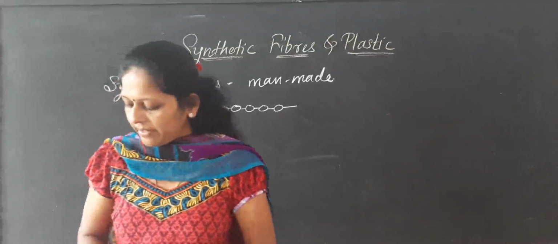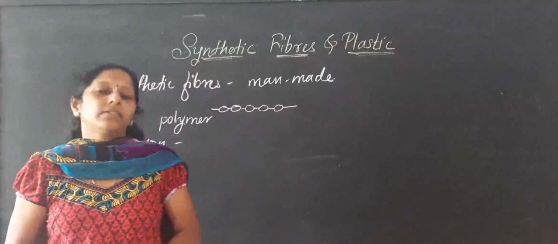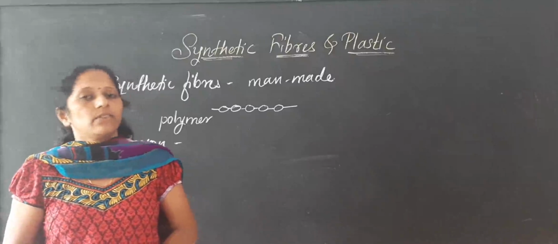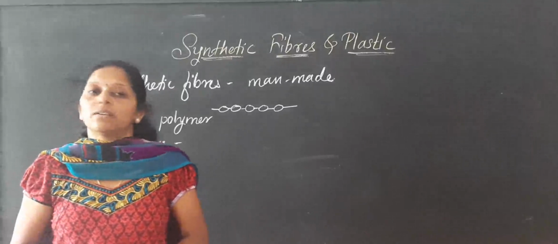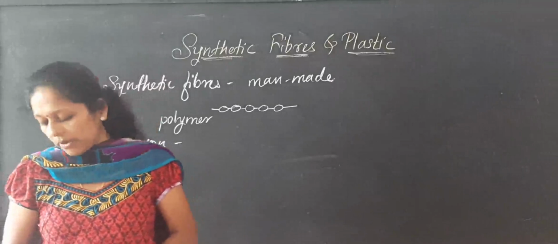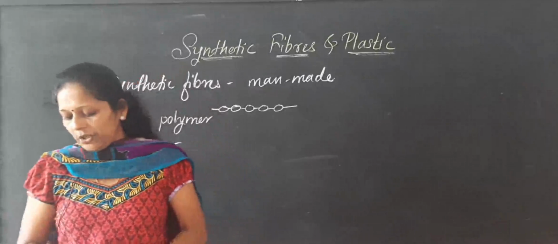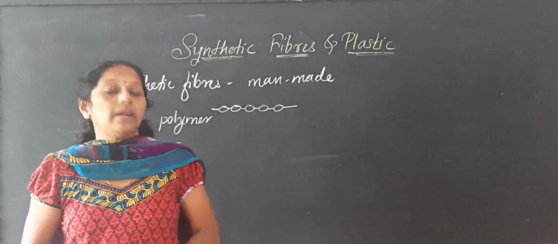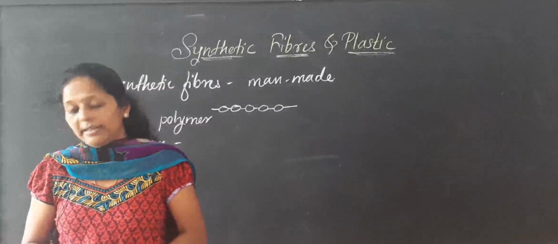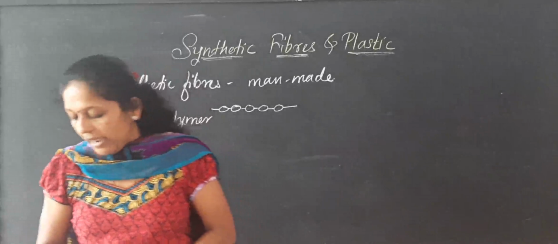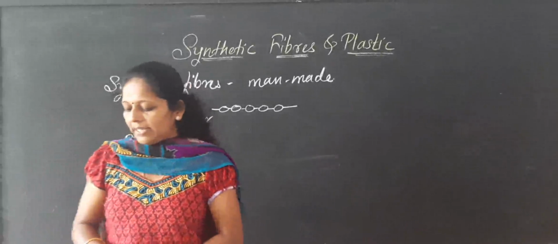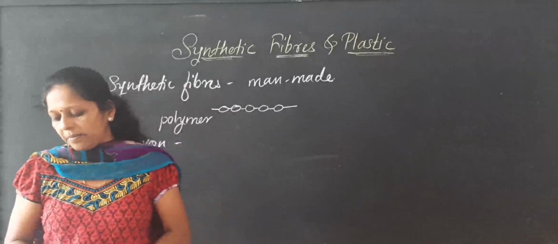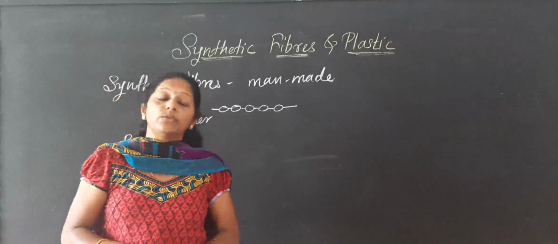The fabric obtained from the silk fiber was very costly. As you know, your mother wears a silk sari, or you wear silk dresses. They are very costly because that fabric is very costly. But it has a beautiful texture that fascinated everybody. Everybody likes it, but it has more demand and it is costly. Attempts were made to make silk artificially towards the end of the 19th century. Scientists successfully obtained a fiber having properties similar to silk.